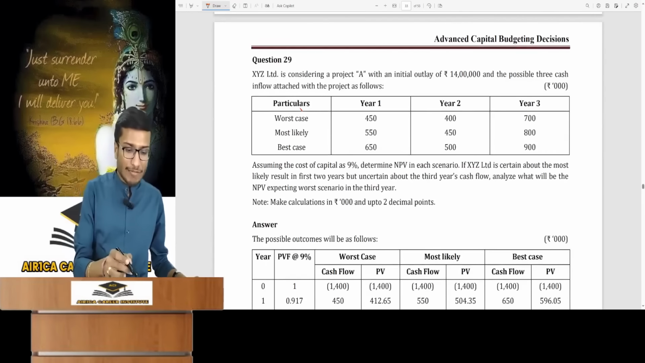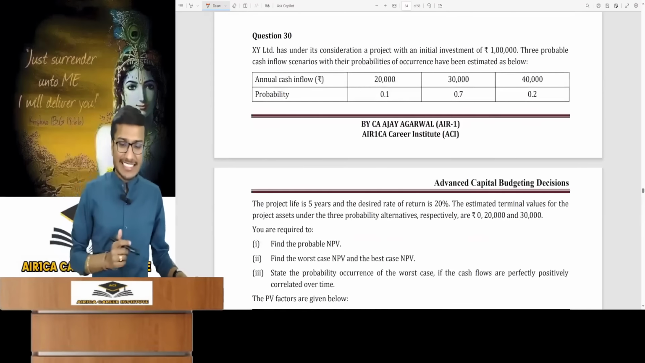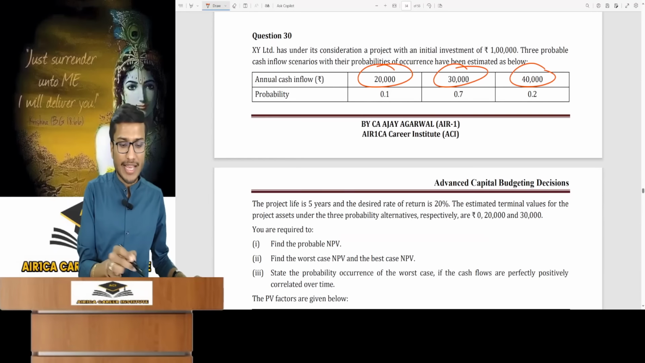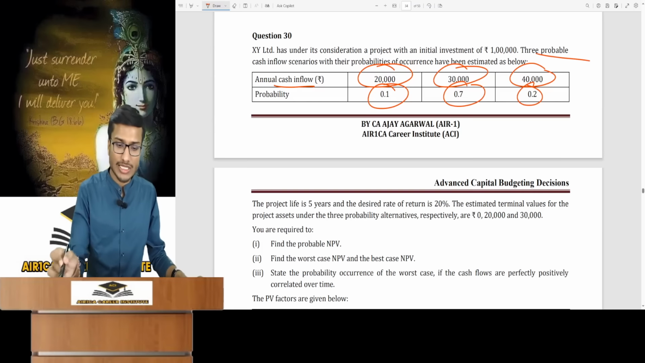Now, perfectly dependent means you will see worst, most likely and best case scenarios. Therefore, after this, let us observe here. The question provides that annual cash inflow can be of various amounts. The given probabilities allow any to happen annually. Any of these can happen annually, unspecified.